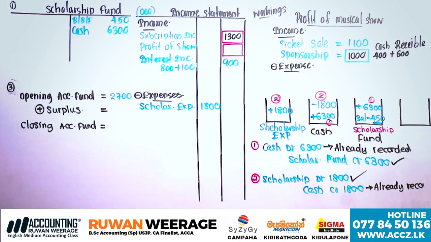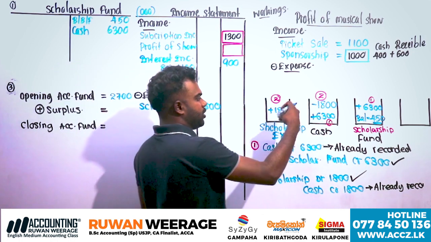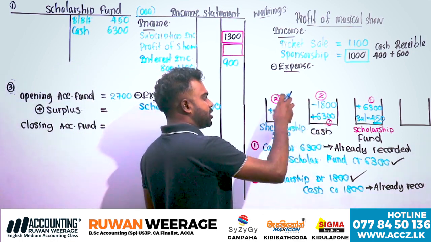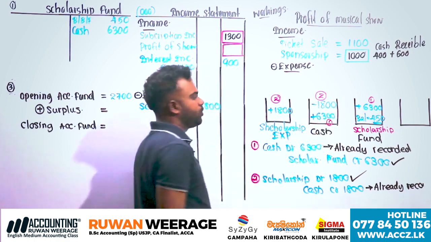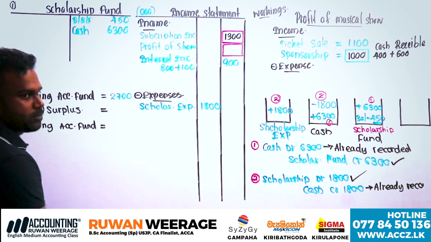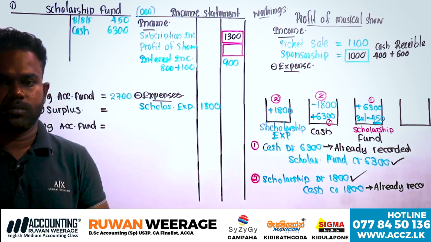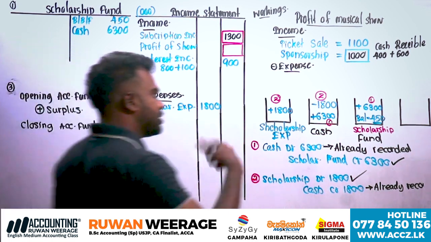But there's another entry. Do you remember when we spent cash from the donation, an equal amount, what do we have to do? An equal amount we have to recognize as income.